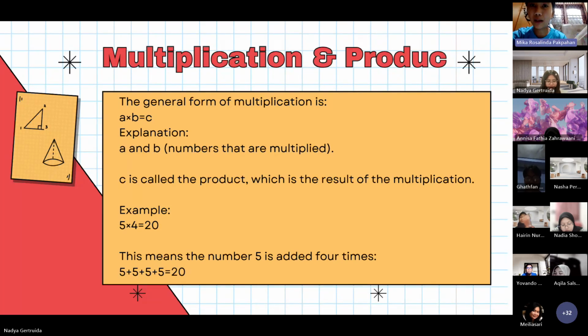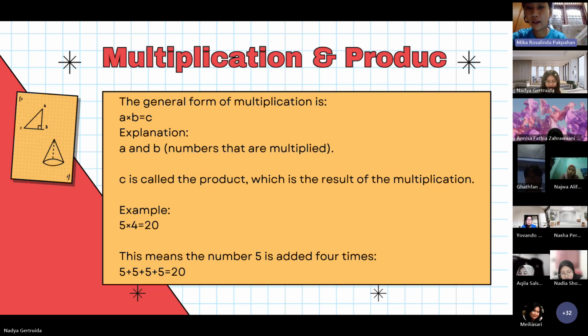Multiplication and product. Multiplication is one of the basic operations in mathematics. It is used to calculate the repeated addition of the same number. In simple terms, multiplication is a faster way to add a number many times. The result of multiplication is called the product.